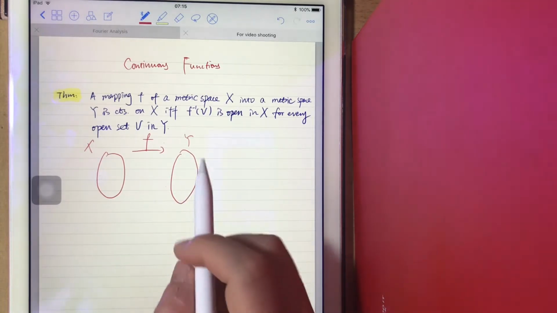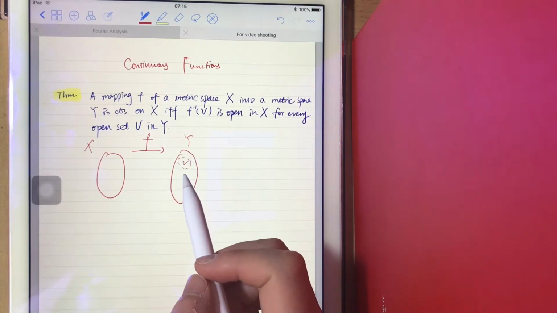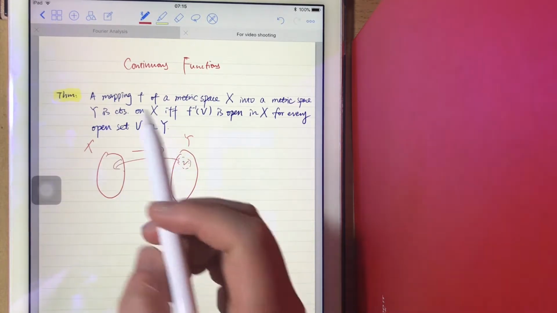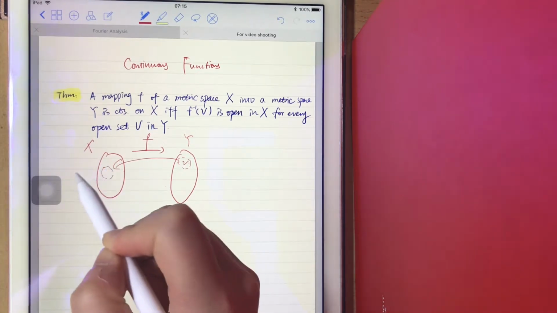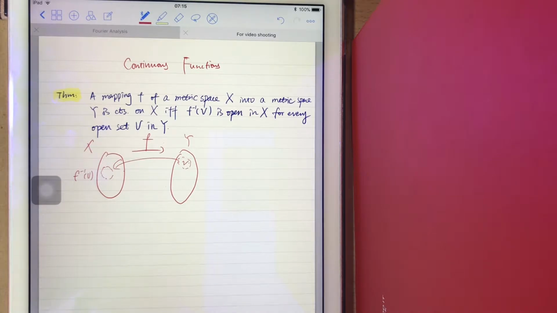If we take any open set V in Y, and its inverse F inverse of V is also open, then the mapping F is continuous.